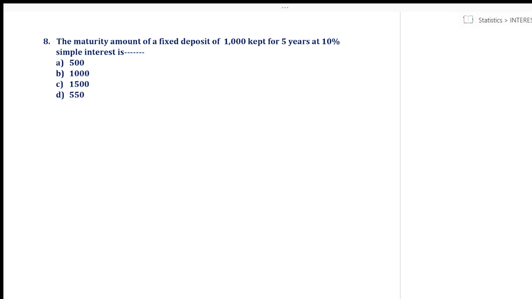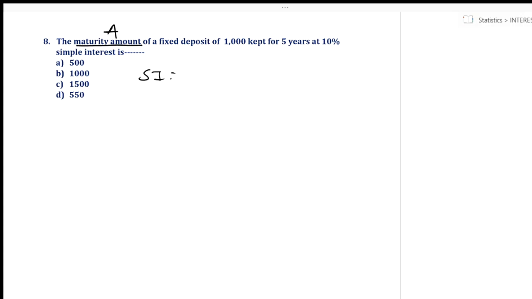Now what this question says: the maturity amount of fixed deposit of rupees 1000 kept for 5 years at 10% simple interest. I have options 500, 1000, 1500 and 550. Normally where do the students make mistakes? First of all, what is maturity amount? Maturity amount is nothing but amount basically. I'm asking, how much money will it become at the end of 5 years?